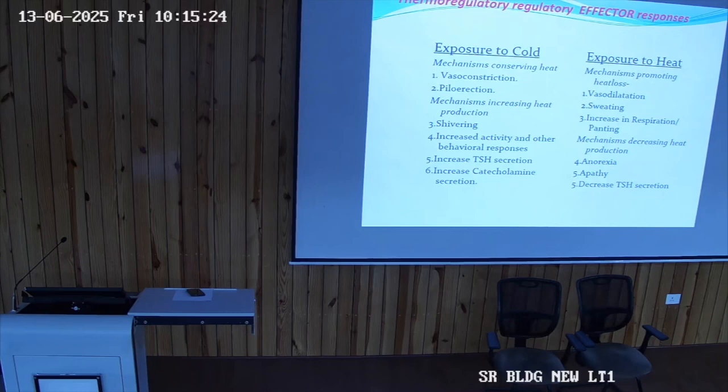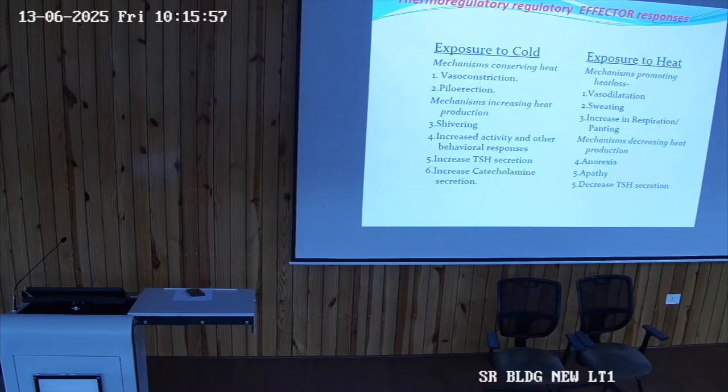So the mechanism of promoting heat loss is vasodilation. Second is sweating. Now, how many types of sweating are there? Within the heat loss mechanism, there are three types. First is perspiration, which includes insensible perspiration. The sweat mechanisms are cold sweat and thermal sweat. Cold sweat occurs when there is emotional stress.